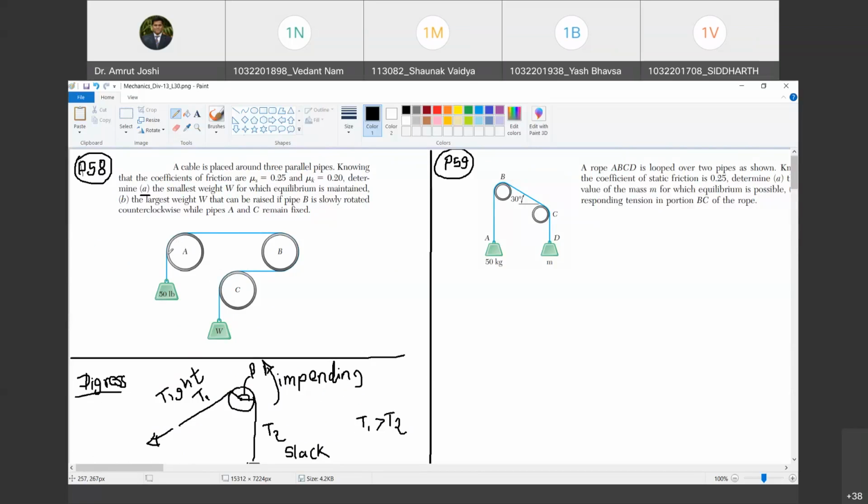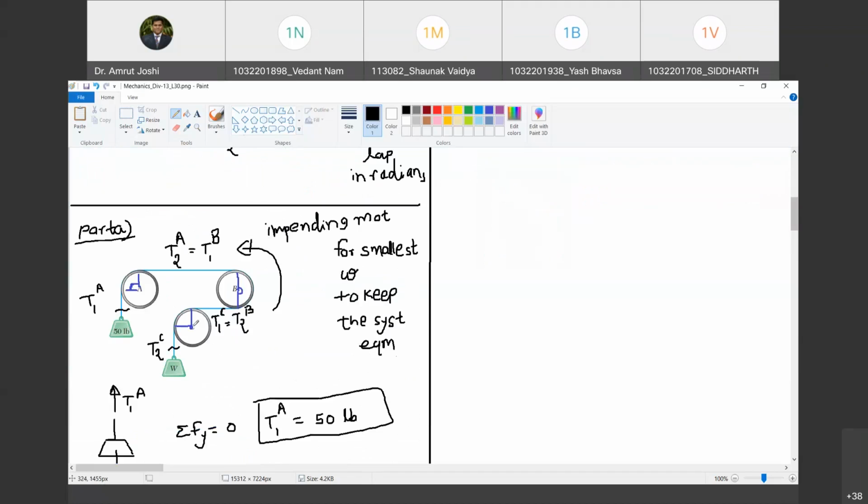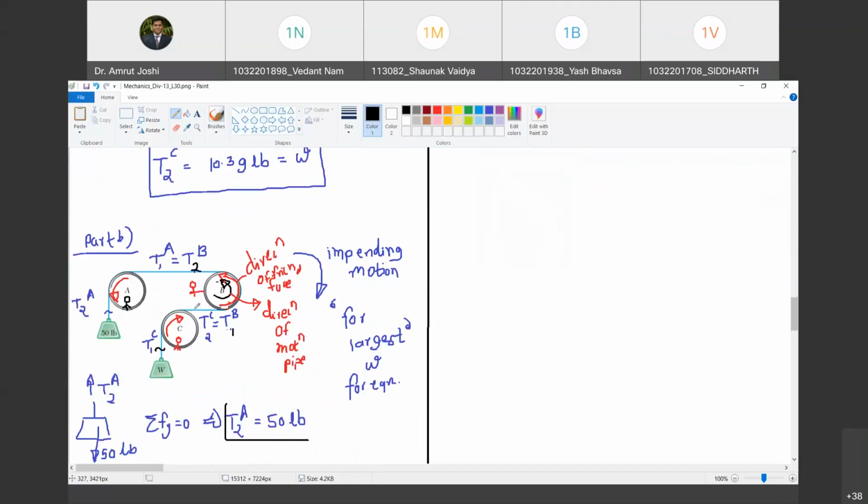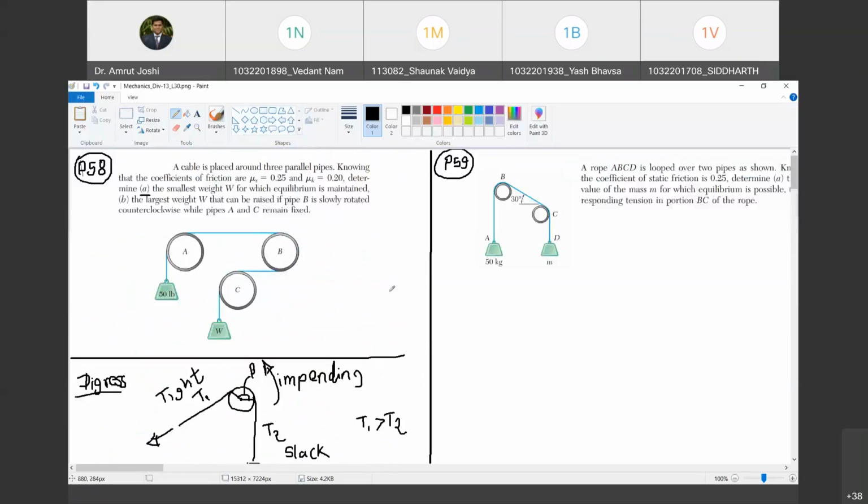So even if the motion is impending or even if the pipe is rotating, this trick is always going to work. Happy? So what do you need to do? You need to decide the direction of frictional force offered by a pipe on belt. The direction in which the arrow points, that side is slack side. And the other side is tight side. Okay, so with this, we will go to the next problem.